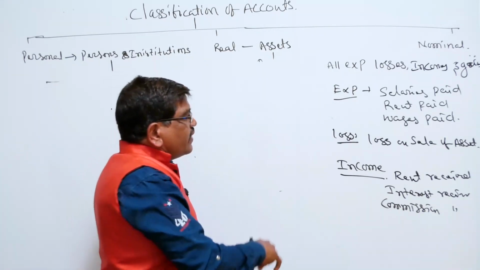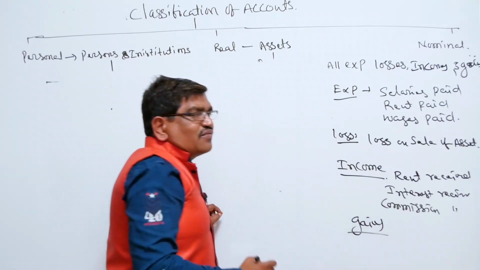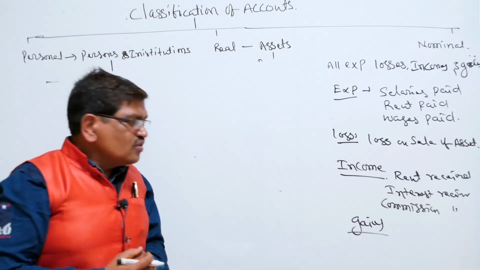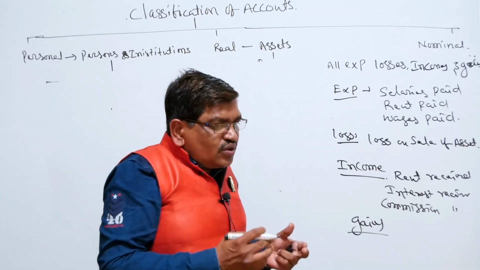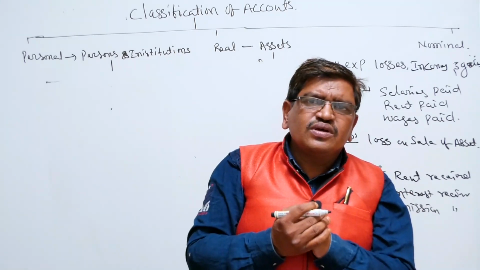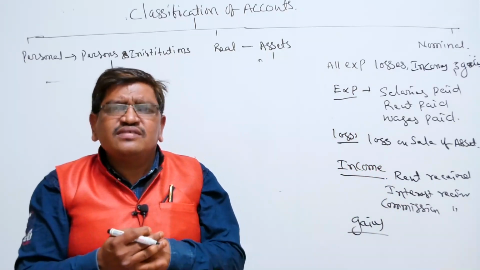Then go to gains. What is the example of gain? Gain means nothing but profits and gains. If we do hard work, we will get income. Is it? If I am teaching classes, I am earning money, that is income.